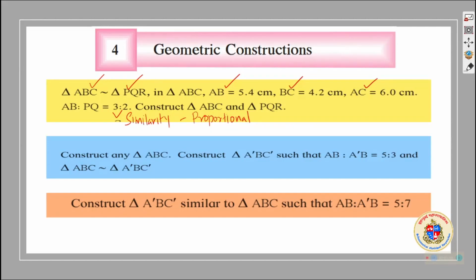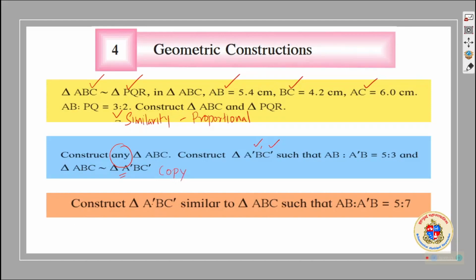Another type of construction you have to learn is: construct any triangle ABC, and construct triangle A dash B C dash, which is similar to it. It is just like, how can we copy a triangle?